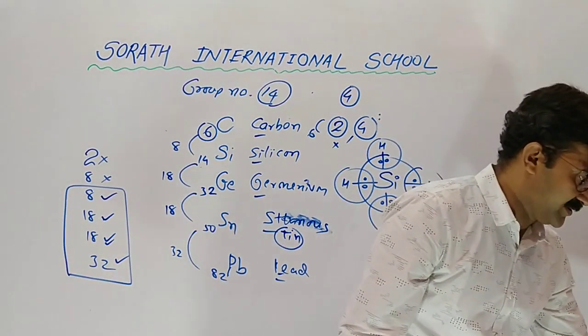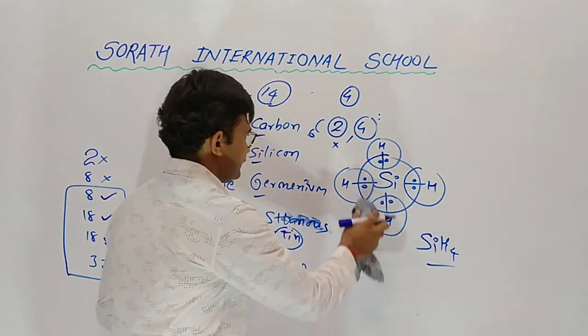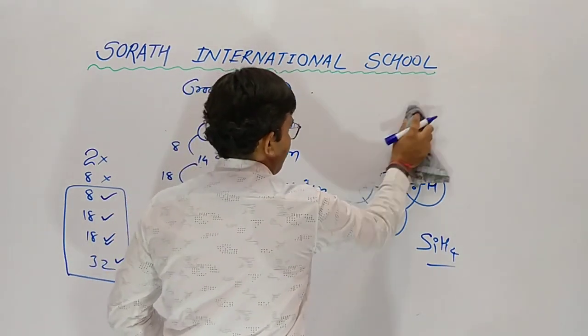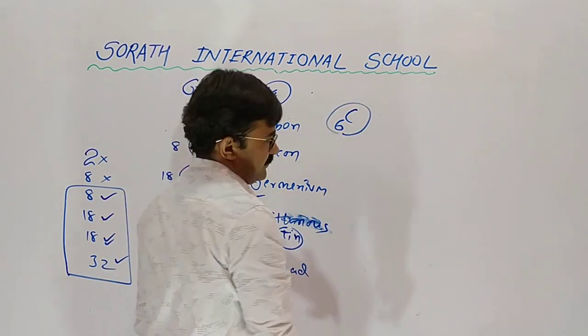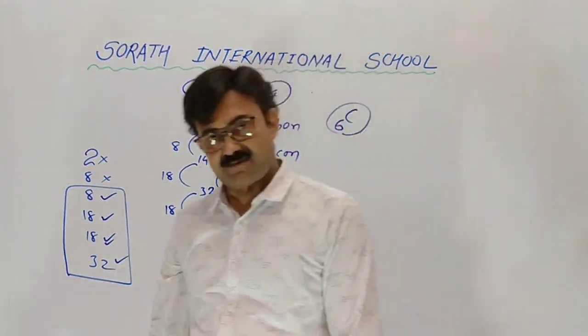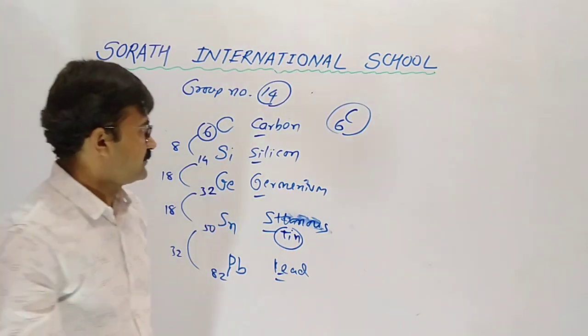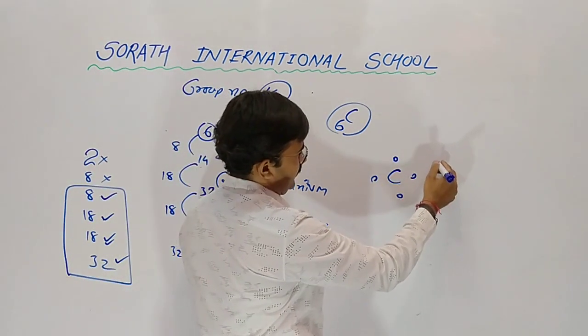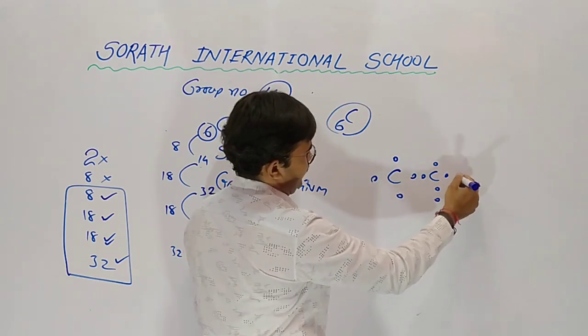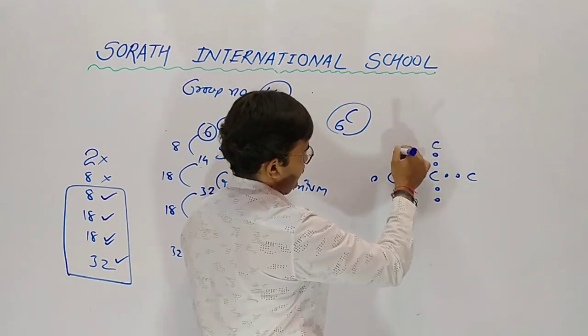You have heard about diamond. What is diamond? In the diamond, all the atoms of carbon having 4 electrons. So another carbon comes in contact with another.